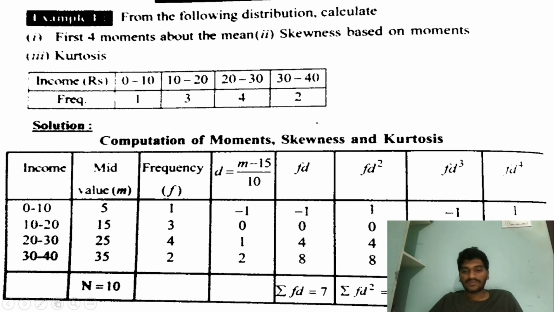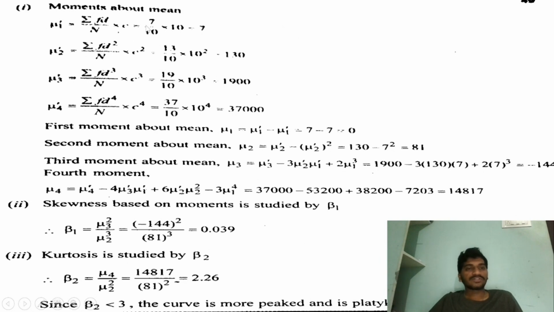And next, first we have to find the moments about the origin. From the moments about the origin we can find the moments about the mean, which are central moments. So first we have to find moments about the origin. First moment about the origin will be summation of fd by capital N into C, equals 7 by 10 into 10, equals 7.